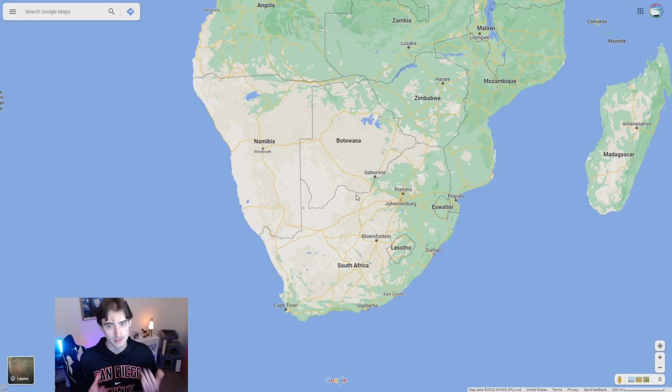For example, in South Africa, this is very helpful because South Africa, the country here, has Generation 2, 3, and 4 in their country. However, Botswana, Eswatini, and Lesotho only have Generation 3. So if you know you're in this region of the world and you're seeing Generation 2 or 4, you're definitely going to be in the country of South Africa, none of these 3, which is super helpful.